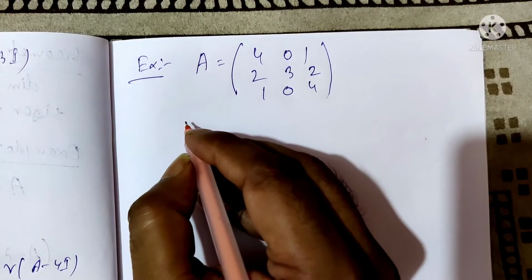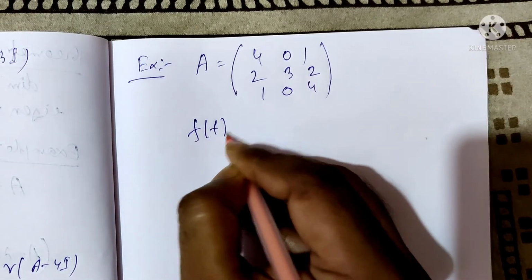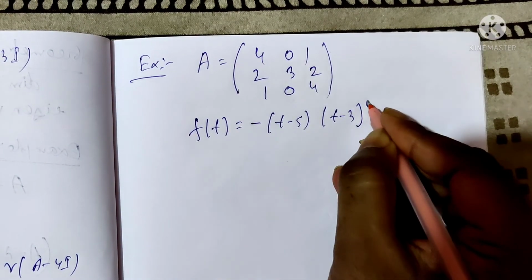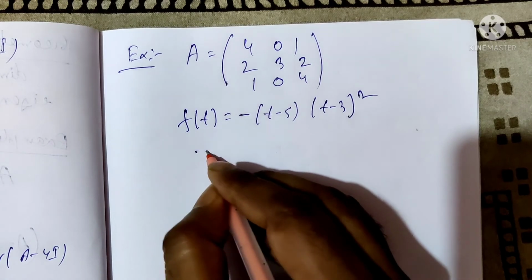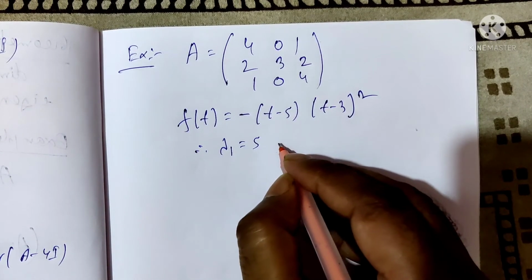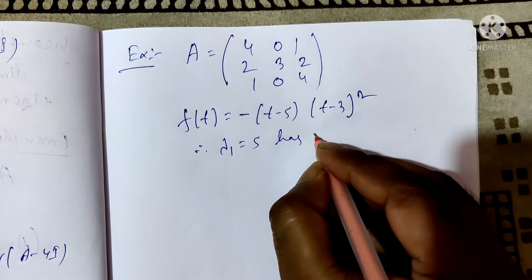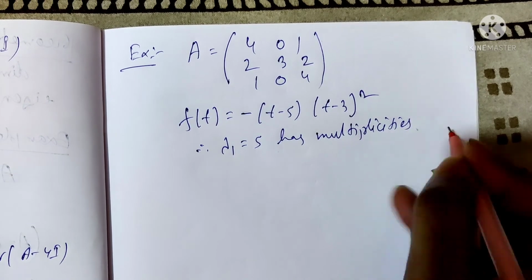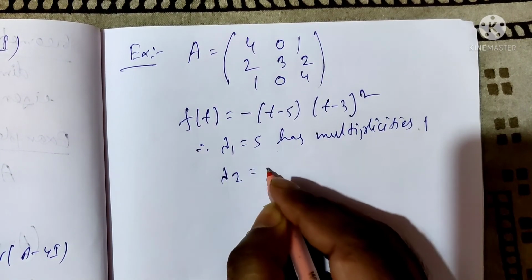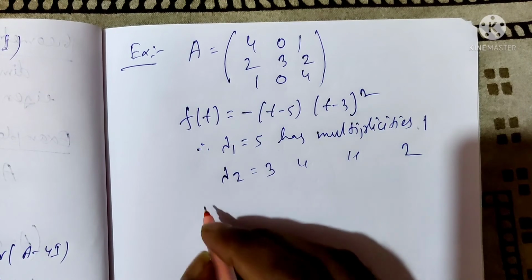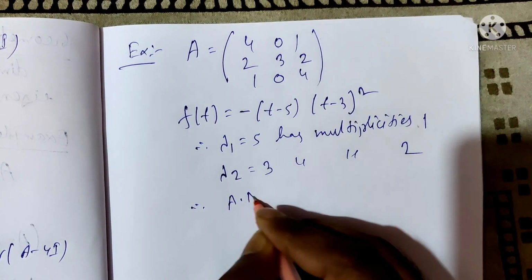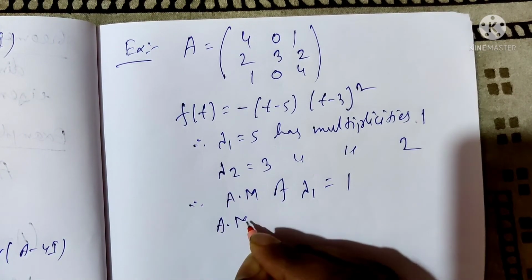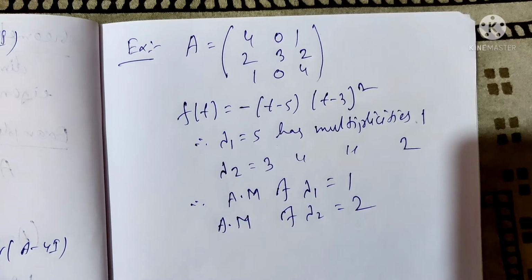Then the characteristic polynomial f(t) is minus (t minus 5) into (t minus 3) whole square. Therefore, lambda 1 equals 5 has multiplicity 1 and lambda 2 equals 3 has multiplicity 2. Therefore, the algebraic multiplicity of lambda 1 equals 1 and the algebraic multiplicity of lambda 2 equals 2.